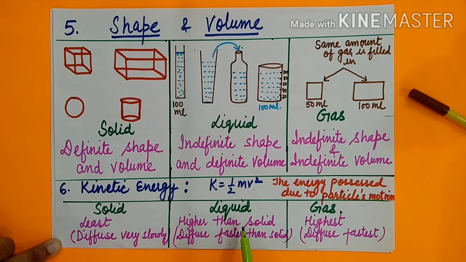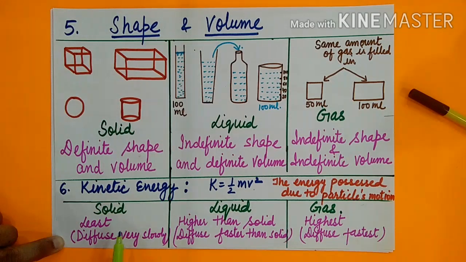So their particles can move to some extent because they have interparticle space in comparison to solid. And in gases, particles are very far away from each other, so they can move like anything. If you press any gas, then they can move like anything. So their particles have the highest kinetic energy.